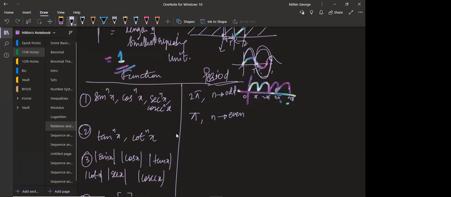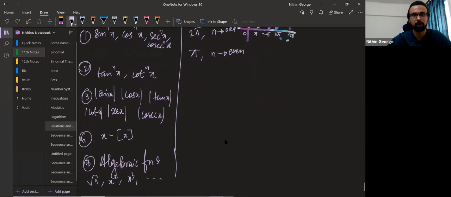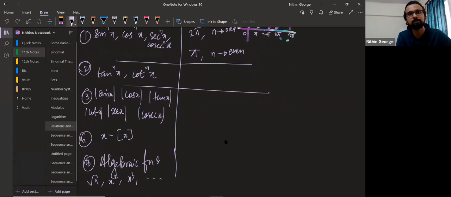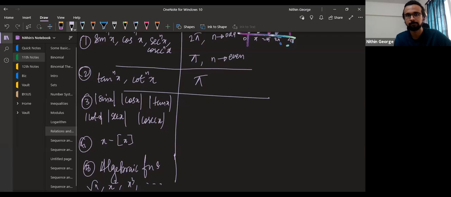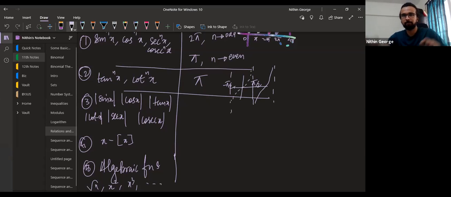Yes, sir. Okay, next. Tan raised to n, cot raised to nx. What happens here? Tan raised to nx and cot raised to nx will always be pi. All right, got this? Like tan will go like this. The graph goes like this. So this goes from minus pi by 2 to plus pi by 2. Just remember that it goes to minus infinity, it goes to plus infinity. Between those will be one basic repeating unit. So you take that and cut, copy, paste it everywhere.